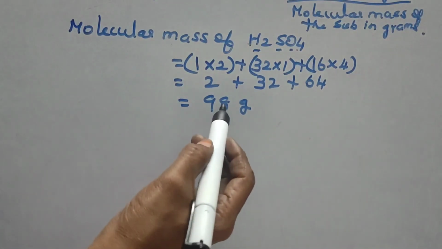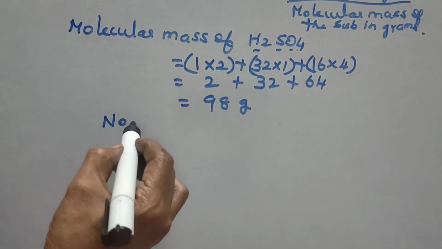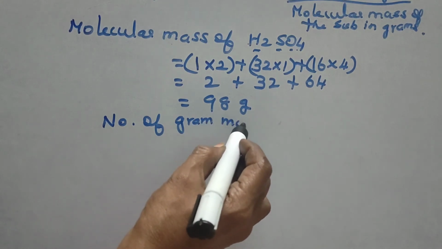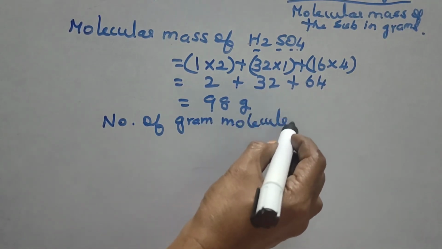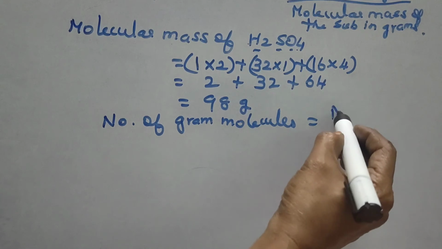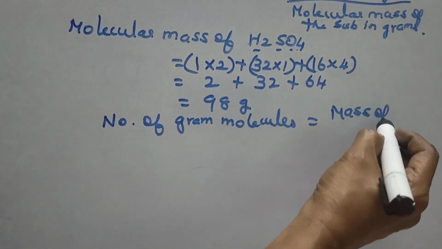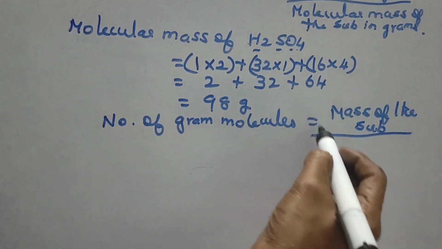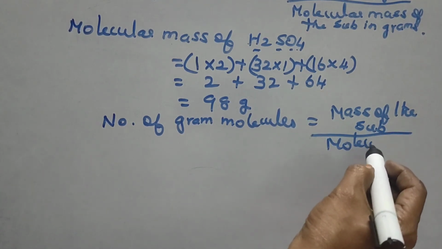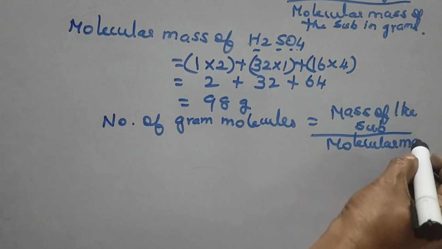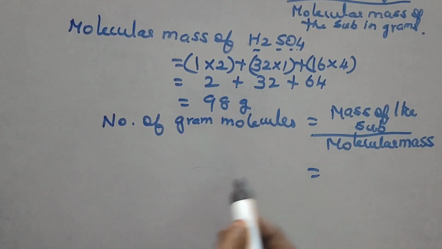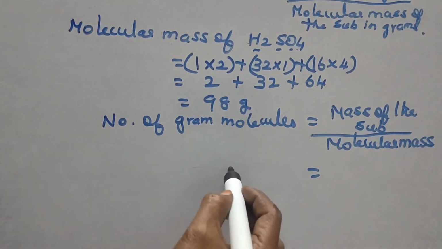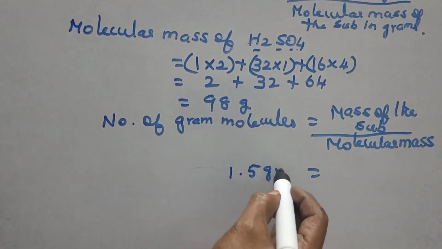This has to be substituted in the previous formula. Number of gram molecules equal to mass of the substance, which we don't know, divided by molecular mass. In the question it is given 1.5 gram molecules.